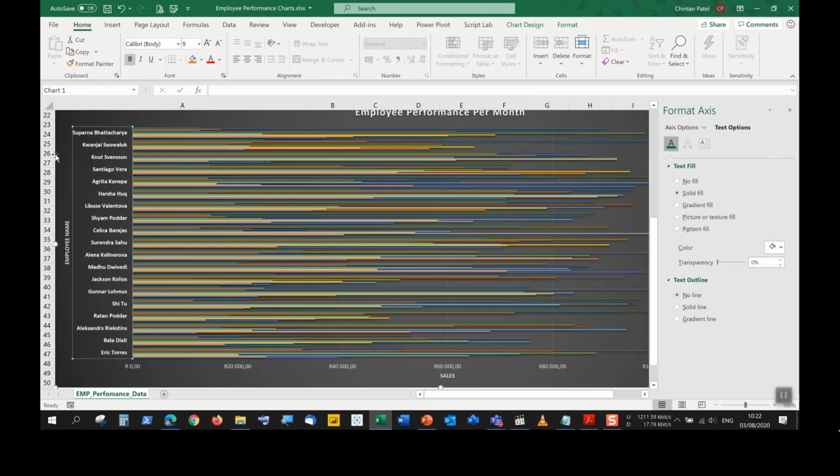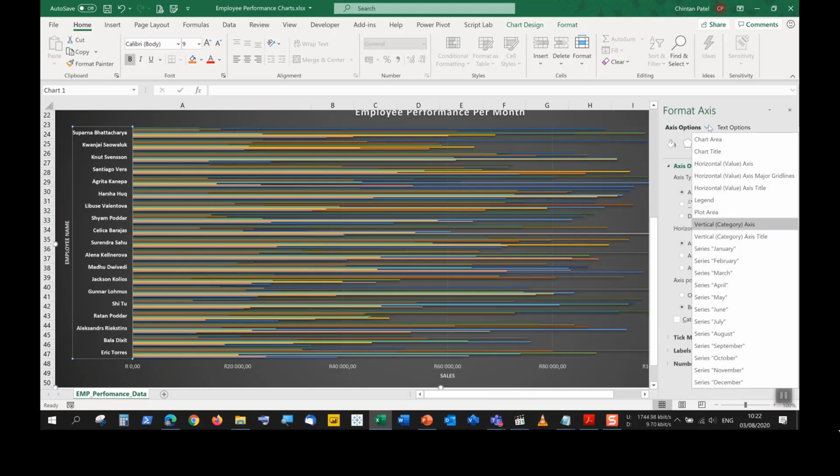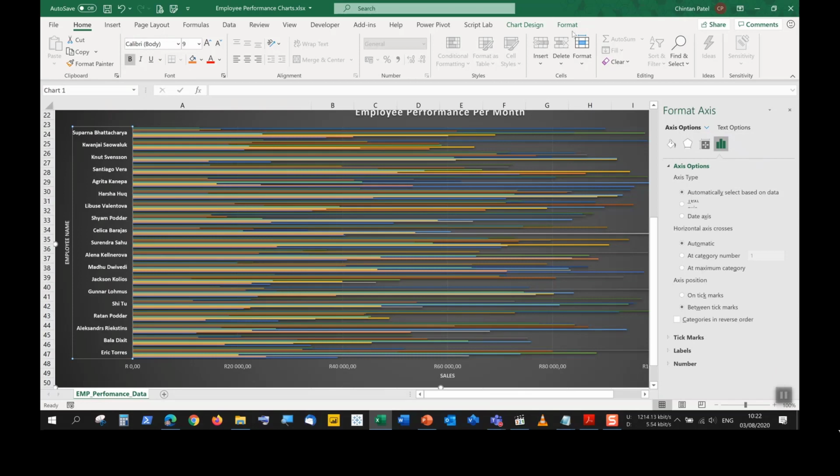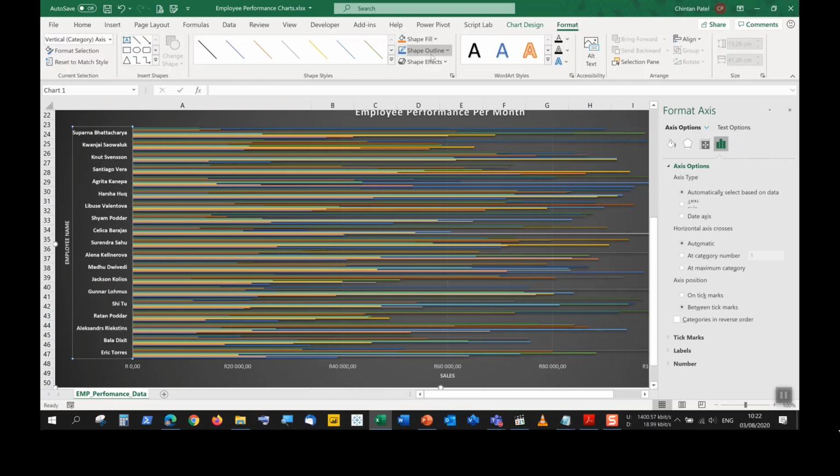Right, so I could choose a very specific element inside my chart. I could choose something very specifically, the vertical category axis. So this vertical category axis here, and start doing formatting here. Do any other formatting over here if I wanted to. I can even change colors like that. Not very great, but gives you the ability to do that.